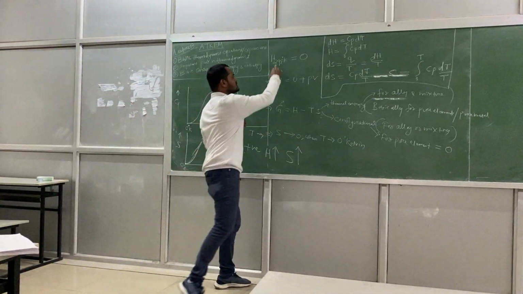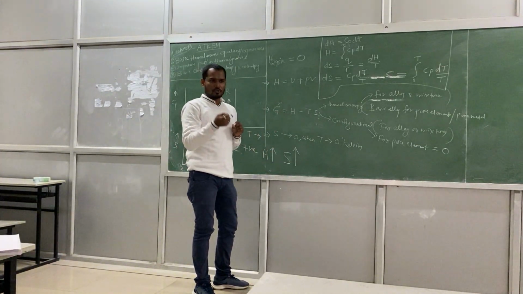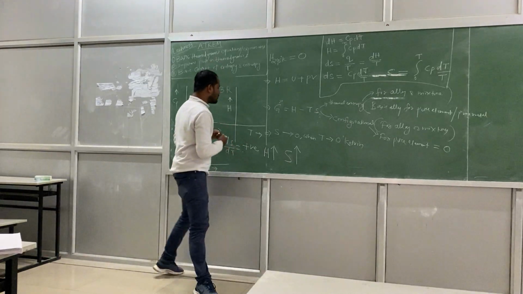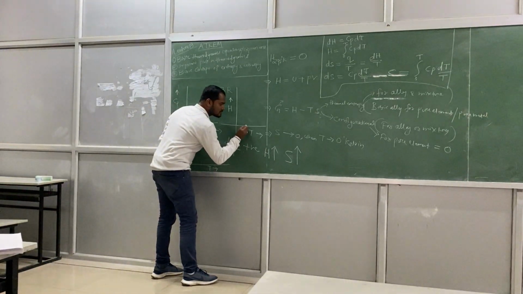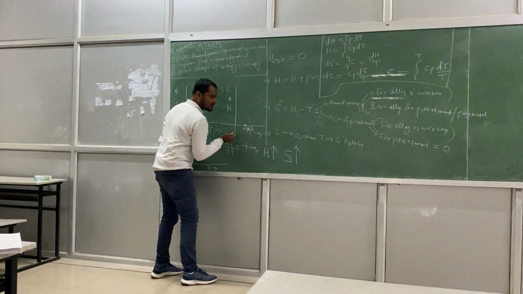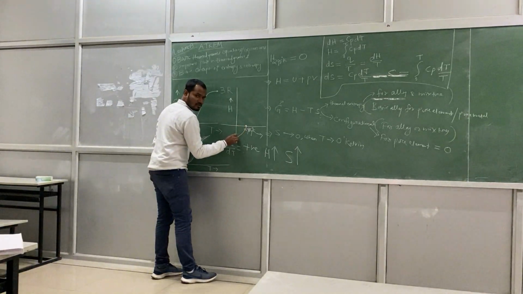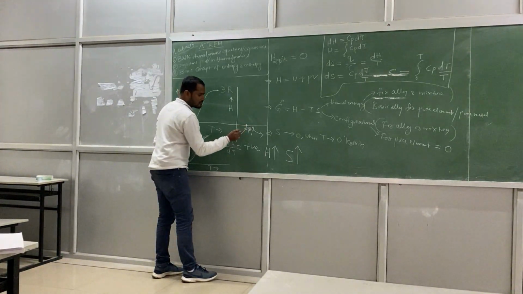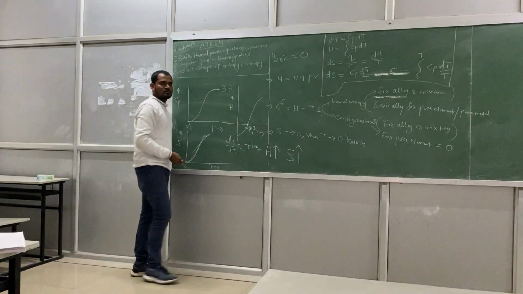If you go below this 298 degree Kelvin, the enthalpy will be negative. And it will go to a minimum value at the end. So how will the graph look? So suppose this is 298 degree Kelvin. Can anybody guess? It will go down to a minimum value, and above this it will rise.